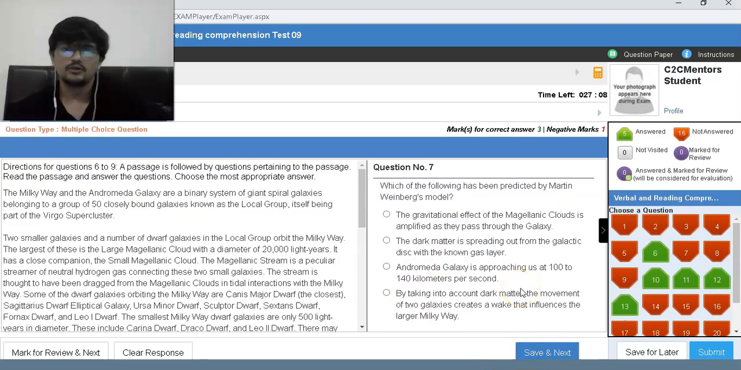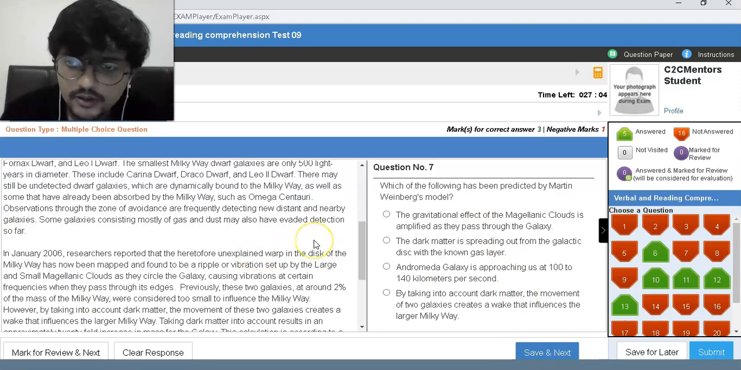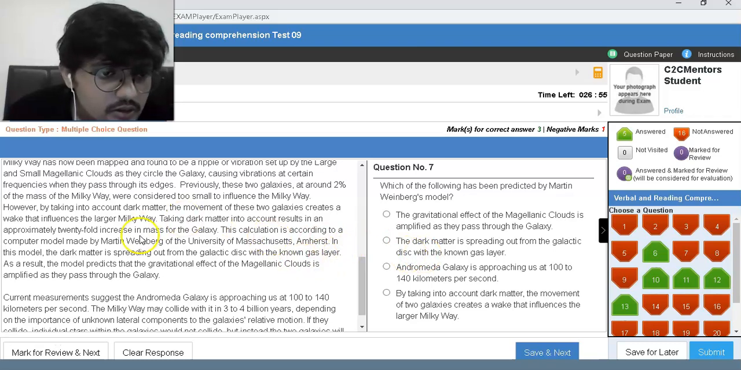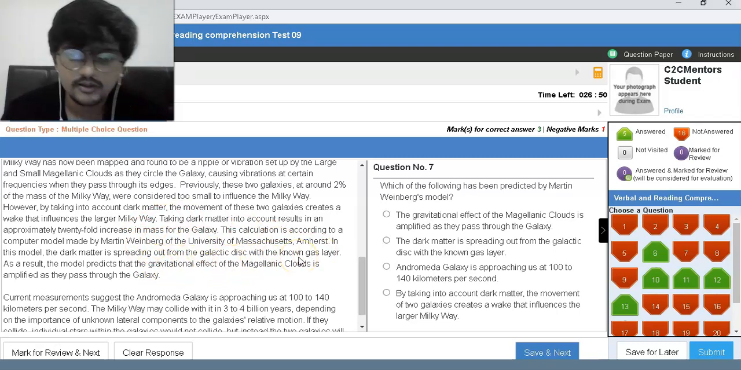So the following has been predicted by Martin Weinberg's model. The effect of the Magellanic Cloud is amplified as it passes through the galaxy. The dark matter is spreading out from the galactic disk with the known gas layer. This one, right. The gravitational effect is amplified as they pass.